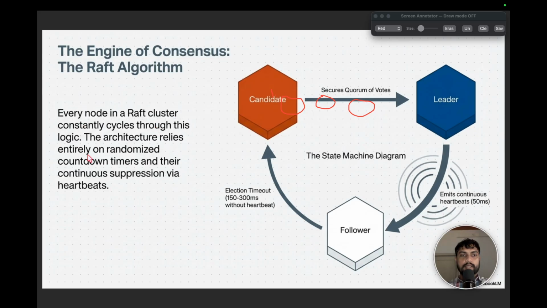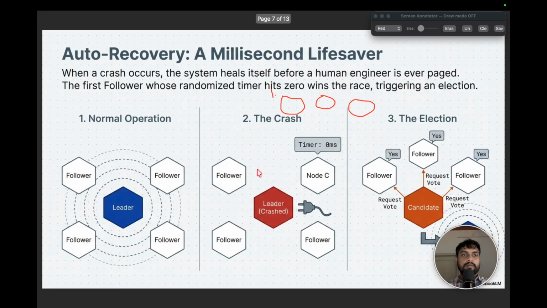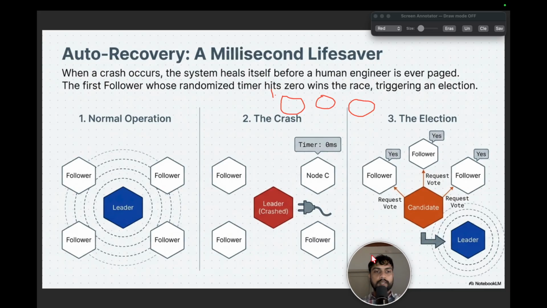So the architecture relies entirely on randomized countdown timers that we just discussed, and their continuous suppression via the heartbeats. So this is how the election happens. Let's discuss this quickly. In the normal scenario, there are 4 followers and 1 leader, and due to some issue the leader goes down. Now the timer resets, and here you can see that, let's say, this node's timer hits 0.